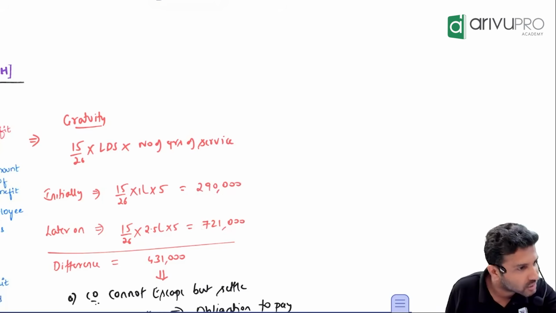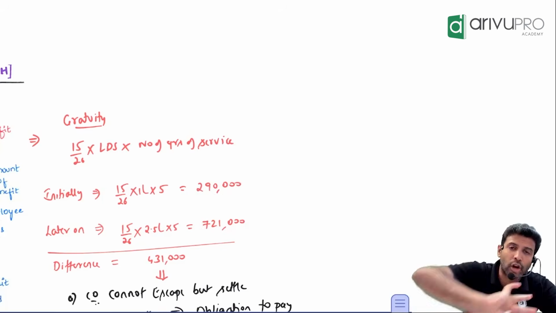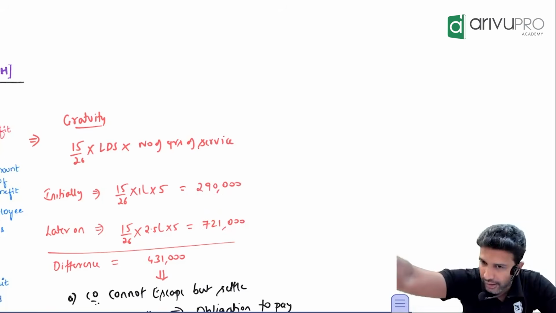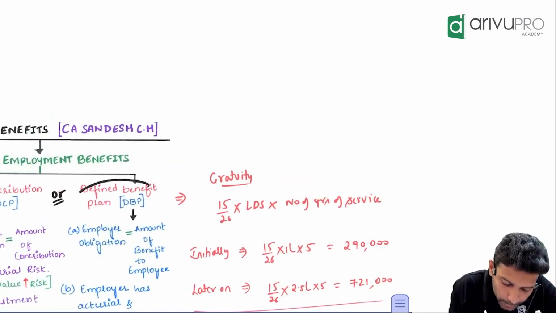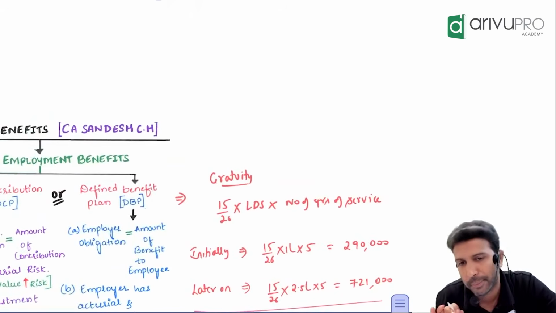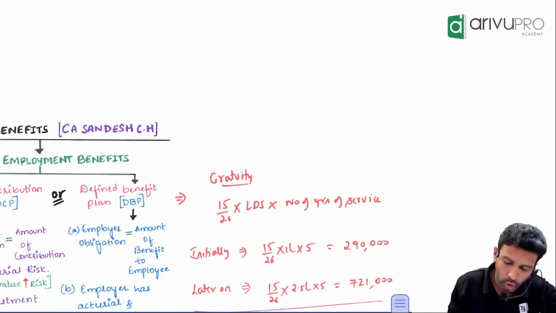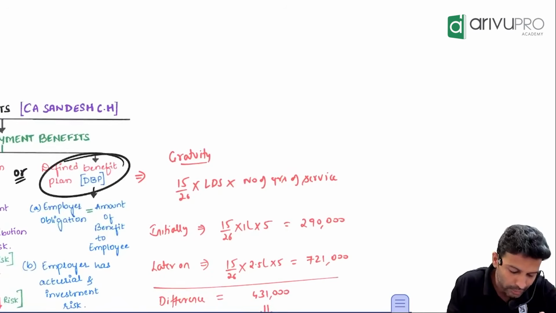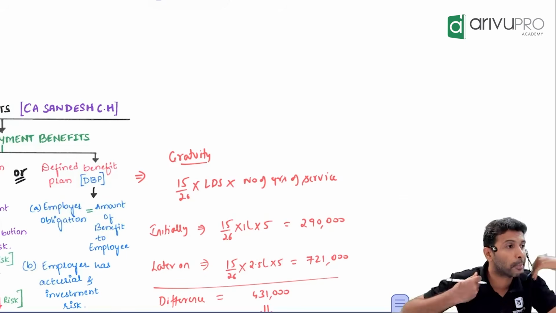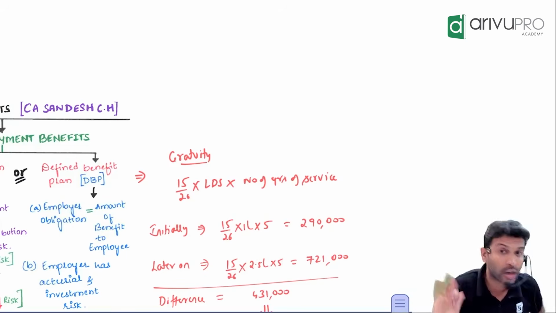720. Yes. Since the company has an obligation to settle the full liability, we call such a plan a defined benefit plan. Pension, gratuity, all these are examples of defined benefit plans, because the company has to pay the full benefit. They cannot escape from it.